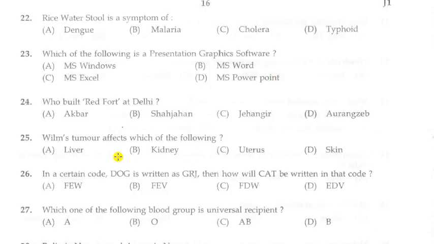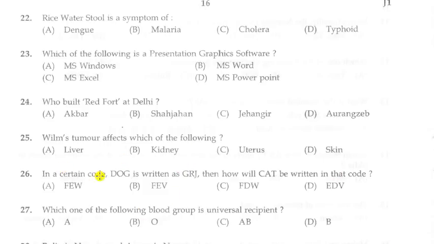Next question. Wilms tumor affects which of the following? Options: A. Liver, B. Kidney, C. Uterus, D. Skin. So Wilms tumor affects the kidney.